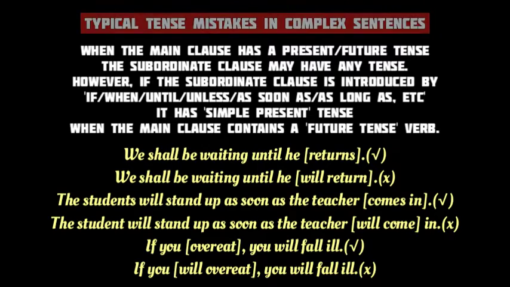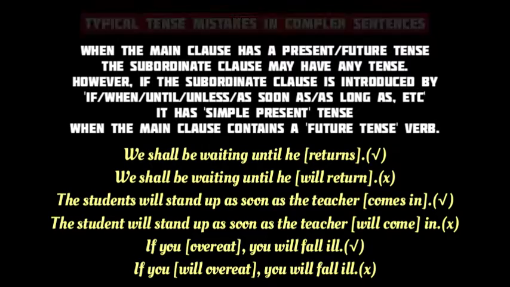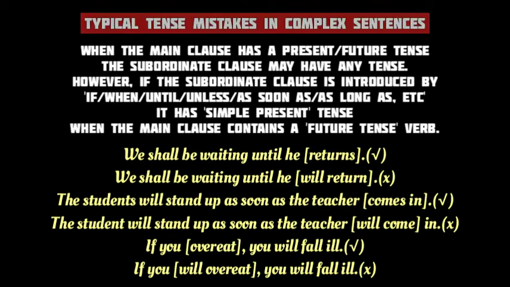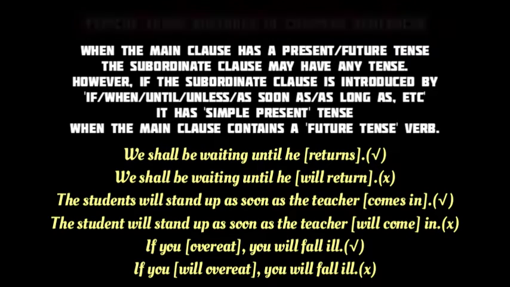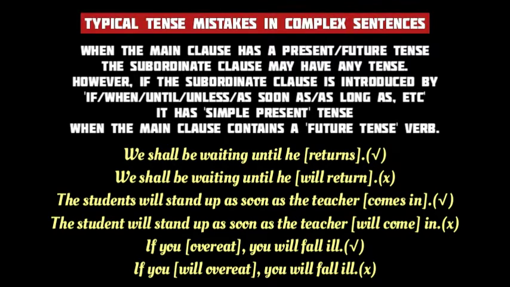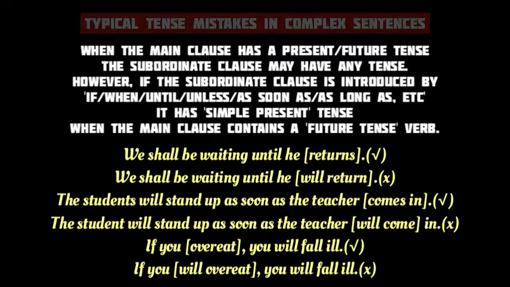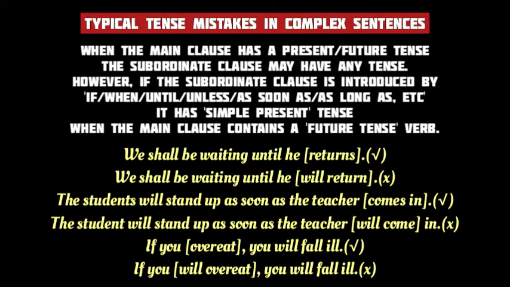In the next example, the subordinate clause starts with the subordinating conjunction as soon as, so the present tense verb comes in has been used here. The use of the simple future tense will be incorrect here, although the main clause has a future tense, will stand up. Then in the last example, the subordinate clause starts with the subordinating conjunction if, so the verb over it is in the simple present tense, although the main clause has a future tense verb, will fall ill. Obviously, if I use the simple future tense will over it in the subordinate clause here, it will be a mistake.